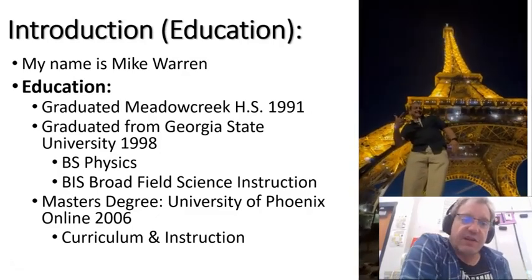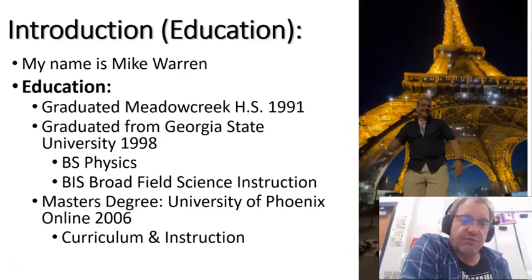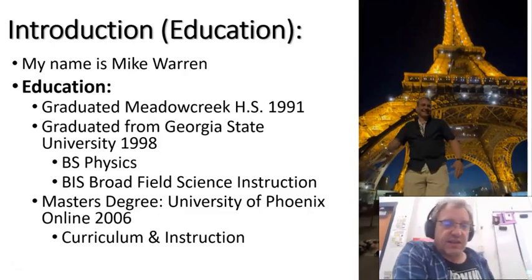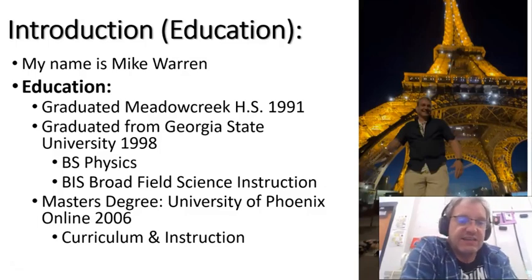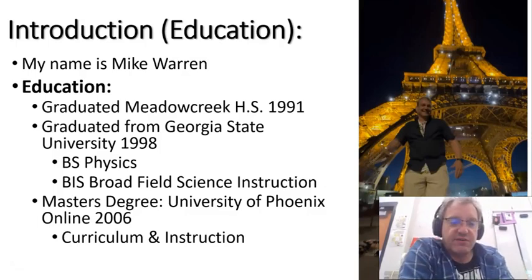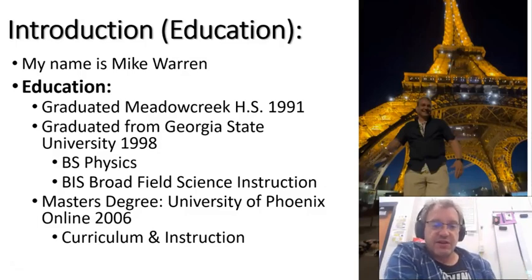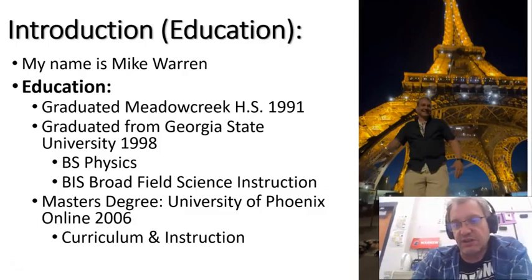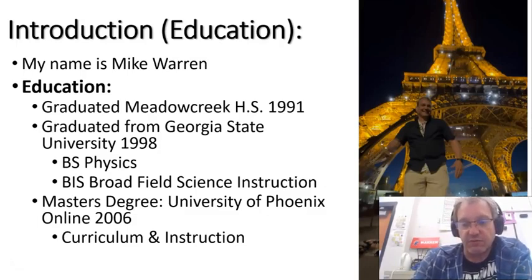As for myself, my name is Mike Warren. I graduated from Meadow Creek High School in 1991. I went to Georgia State and graduated in 1998 with a BS in Physics and a broad field science for instruction. I got my master's degree from the University of Phoenix online in curriculum and instruction. And that picture is of me whenever we were in Europe this past summer, in front of the Eiffel Tower before they were getting it ready for the Olympics.